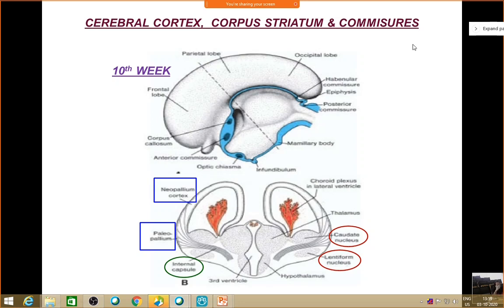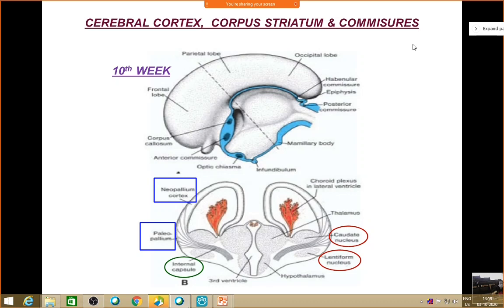This is because of the waves of neuroblasts which keep on migrating towards the surface of the cerebral hemisphere, and the older formed neuroblasts get pushed deeper. In the region of the motor cortex, you have a predominance of pyramidal neurons. In the region of the sensory cortex, you have a predominance of granular neurons, which are sensory in function.